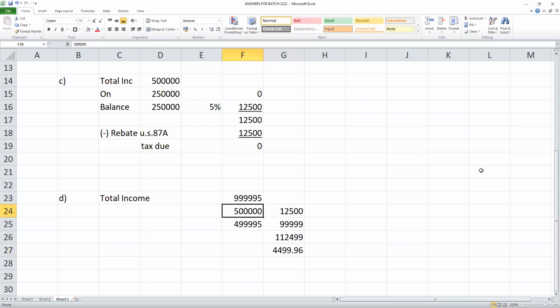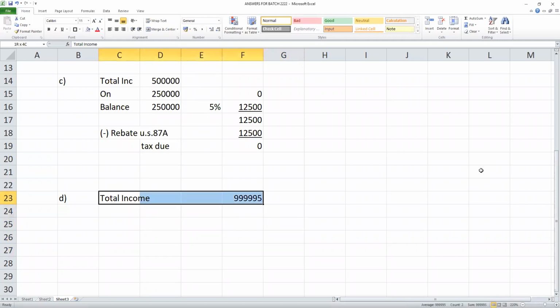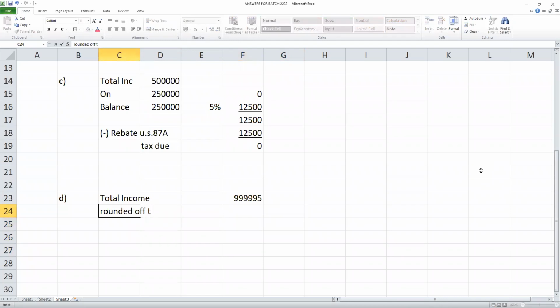So the government has said, before you calculate the tax, see that the total income is rounded off to the nearest 10 rupees.